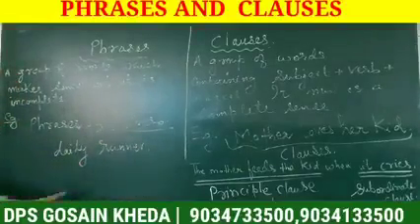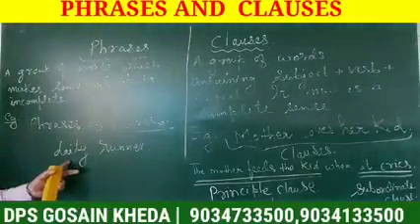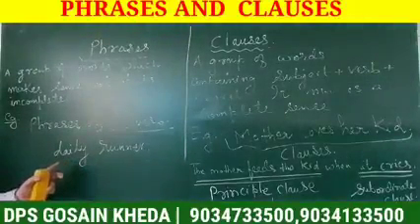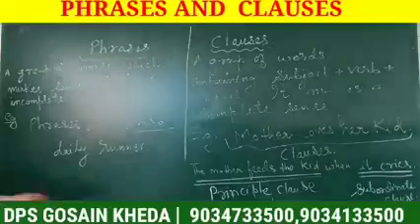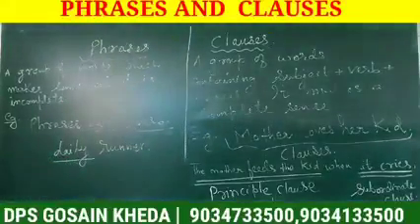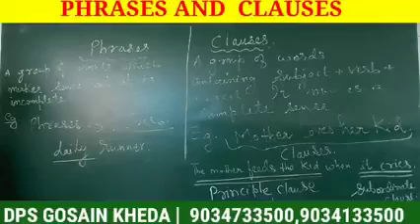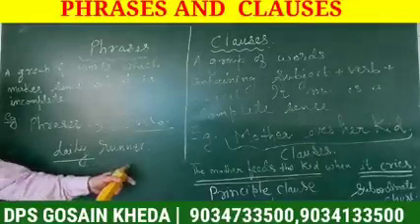I am using an adverb here. Verb is to run, noun is runner, and I am using an adverb daily, adverb of time, for somebody who runs.